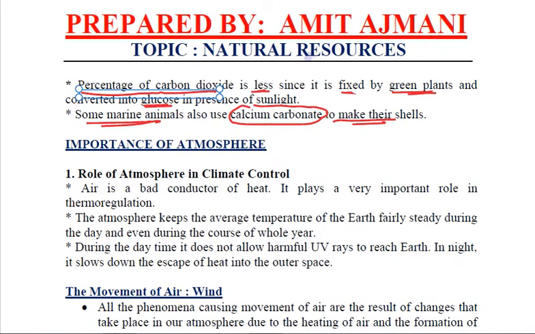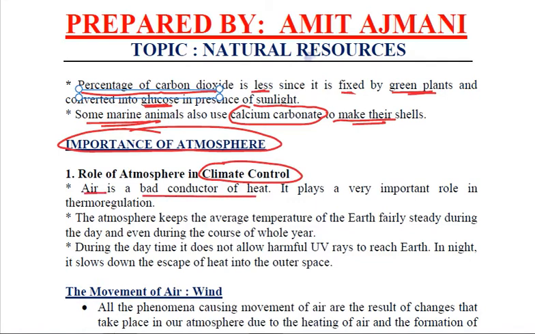Now this atmosphere is very important. Why is it so? What is the role of atmosphere? This atmosphere plays a very vital and essential role in climate control. We know that air is a poor conductor, a bad conductor of heat, and that is why it plays a very important role in this process of thermoregulation.